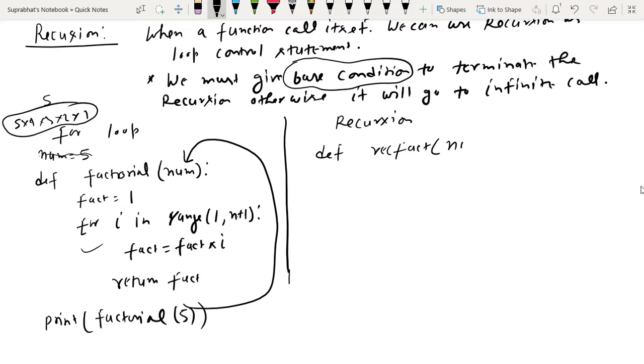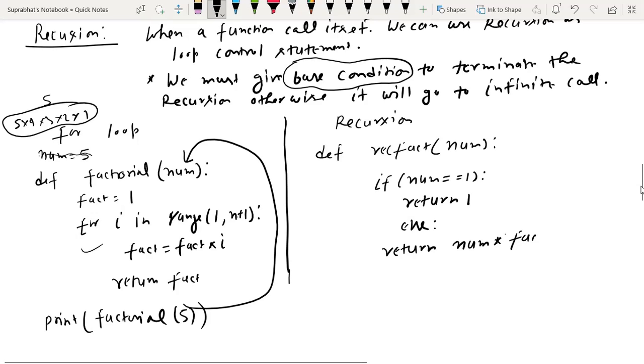So I have passed num here also, same. This is the base condition. If num equals 1, then I will return 1, else I will return num multiply. Now I am calling this function again; the name of the function is rect fact.